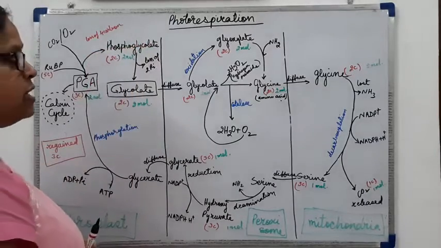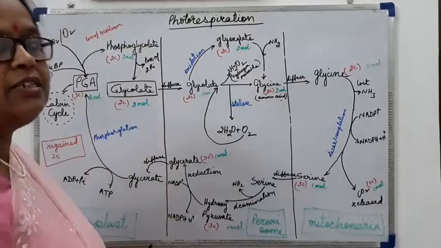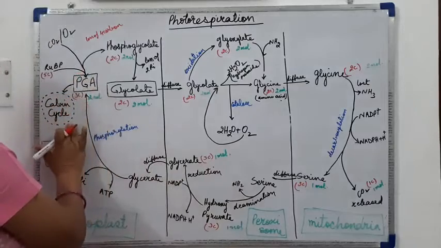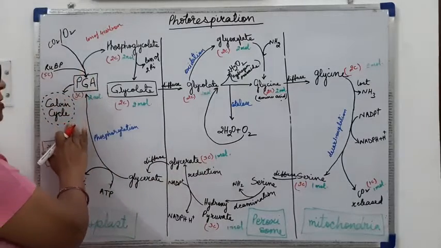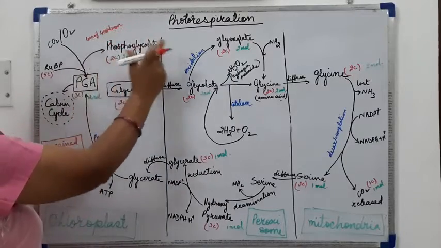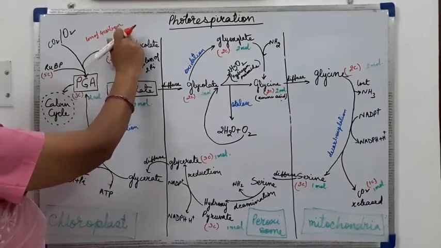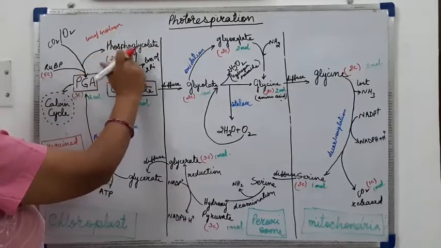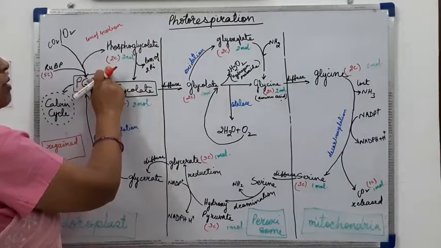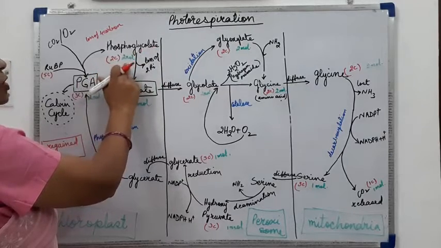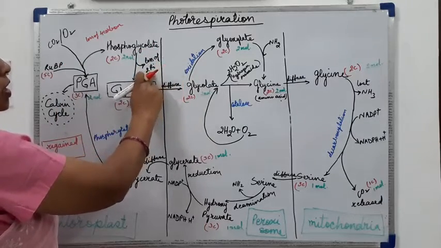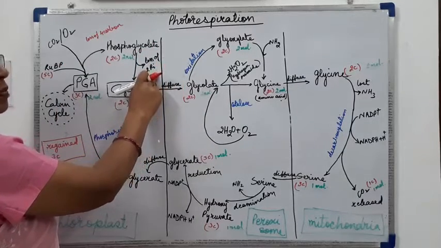Once again, if oxygen is more, then the normal photosynthesis will stop, and phosphoglycolate, a 2-carbon compound, will be formed, with 2 molecules, and there will be loss of inorganic phosphate.